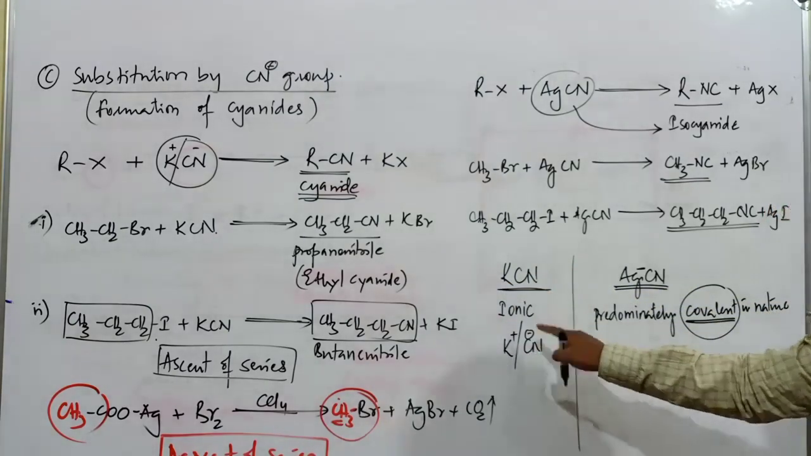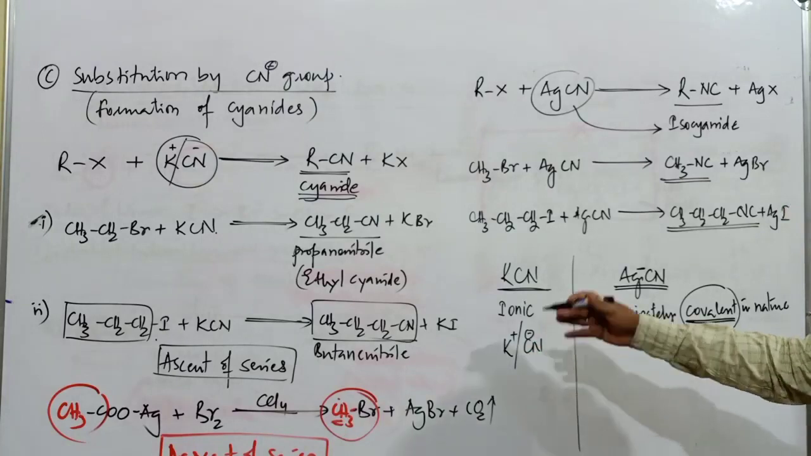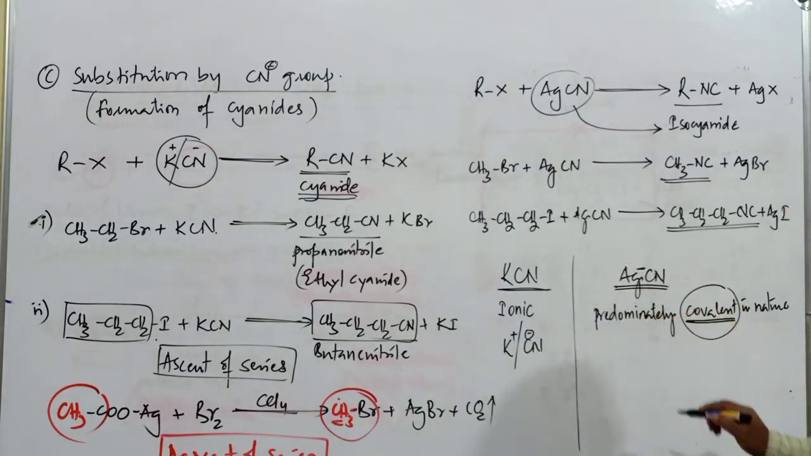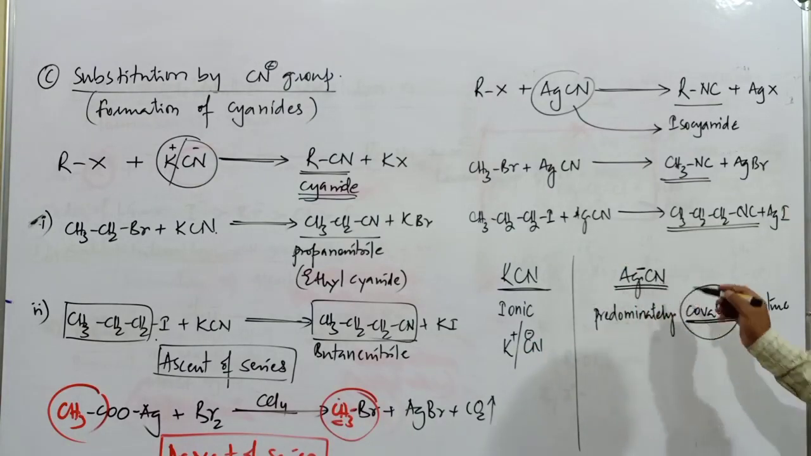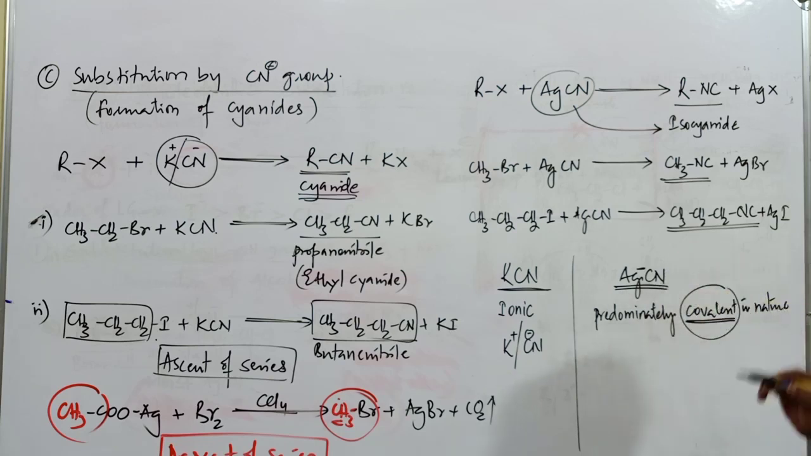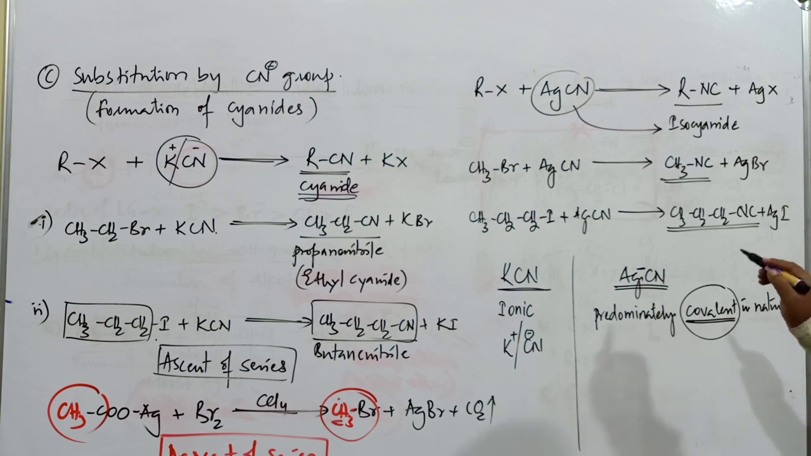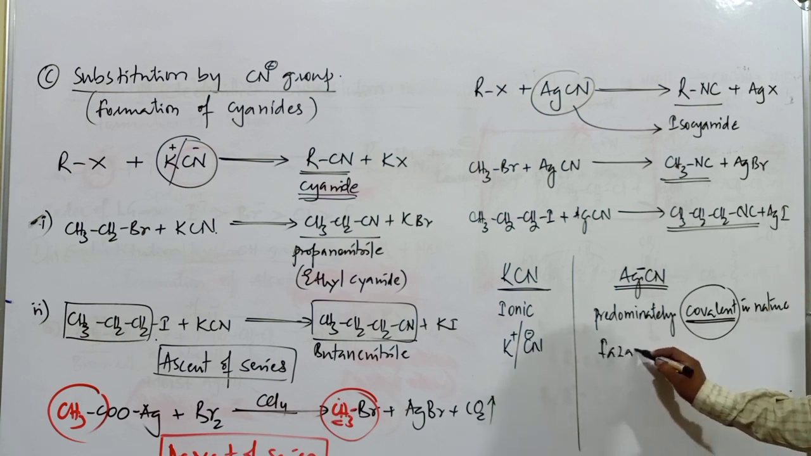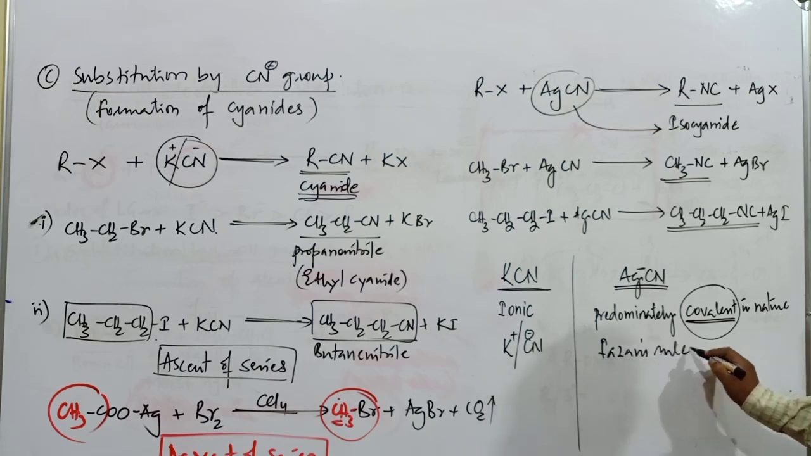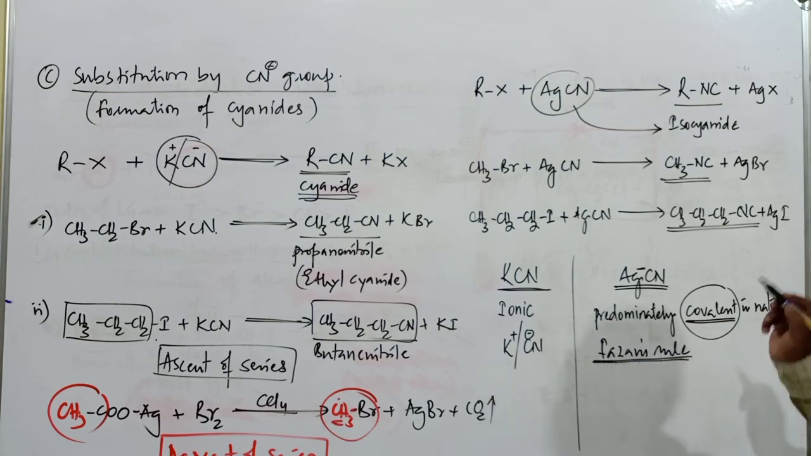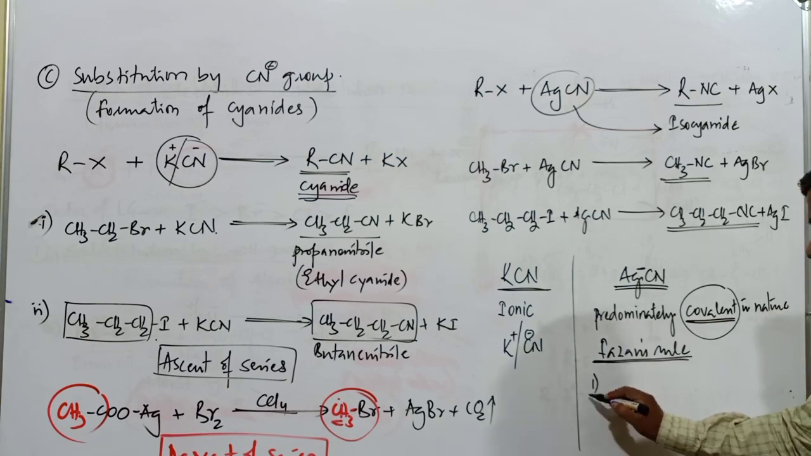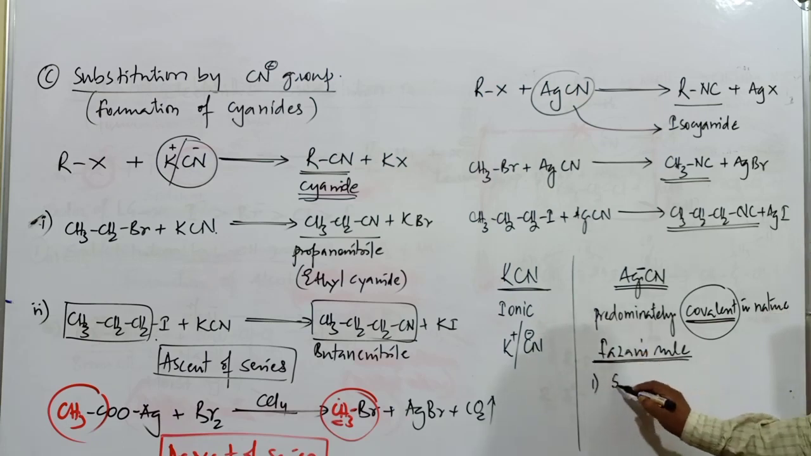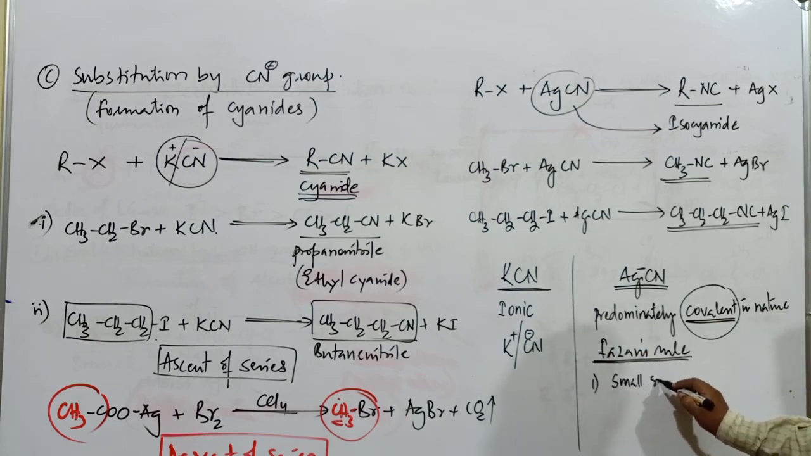Bonding between alkali metal and cyanide is found to be ionic in nature. That's fine. But why is the bonding between silver and carbon atom in case of AgCN covalent in nature? That is the question. The covalent nature of AgCN can be understood by using one important principle, that is Fajans' rule. According to Fajans' rule, the particular substance is having covalent character when